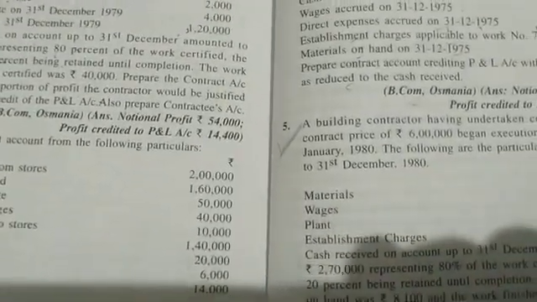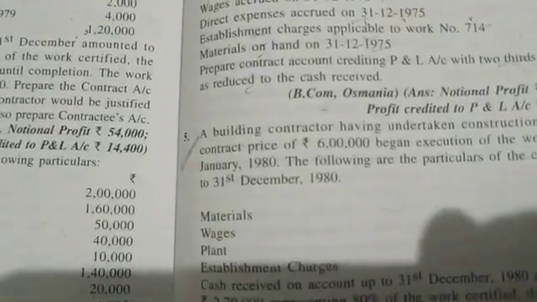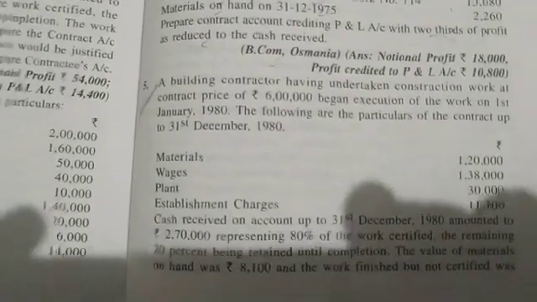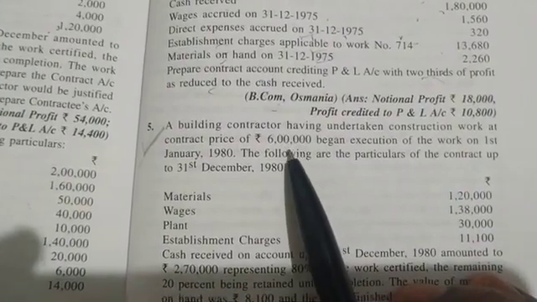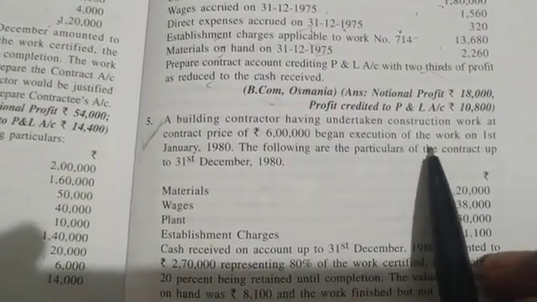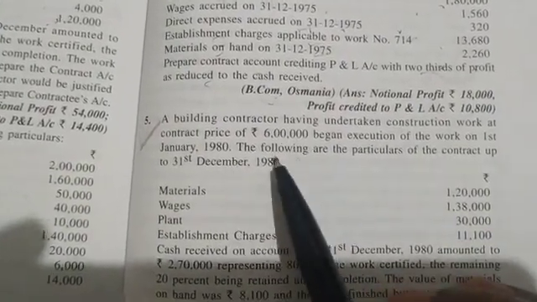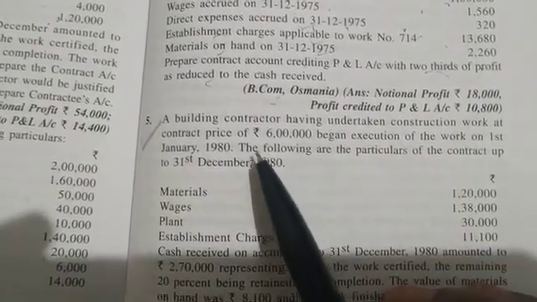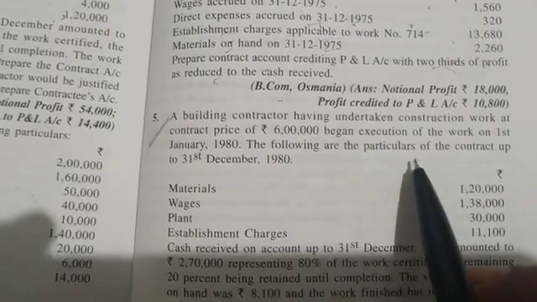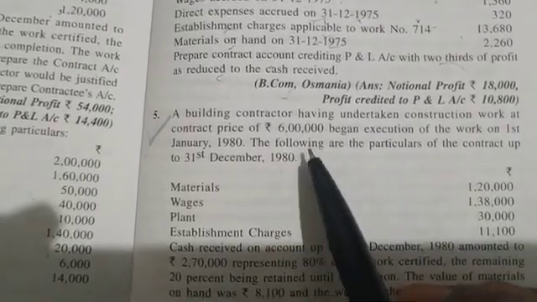Chali, see fifth one. A building contractor having undertaken construction work at contract price of 6 lakhs. So contract price is 6 lakhs. Began execution of the work on 1st January 1980. The following are the particulars of the contract up to 31st December 1980.